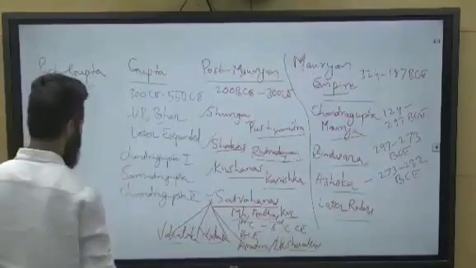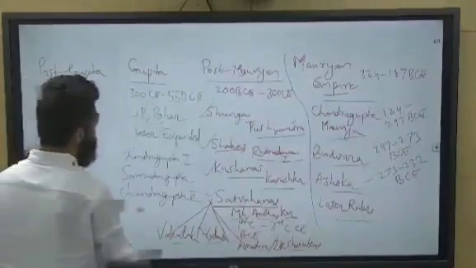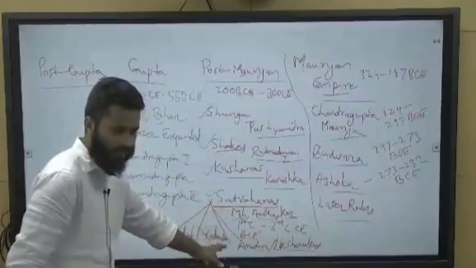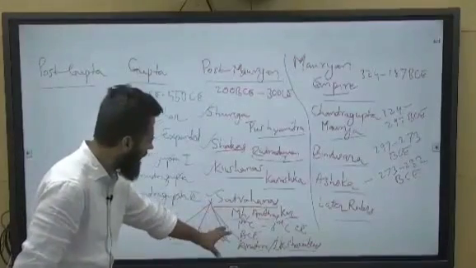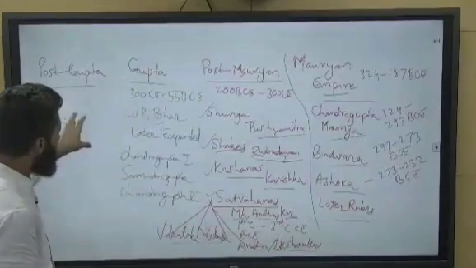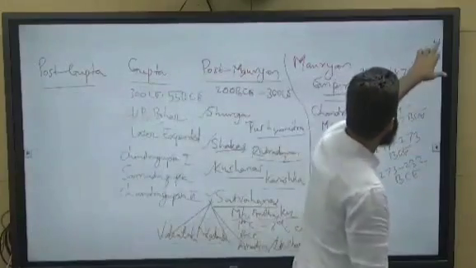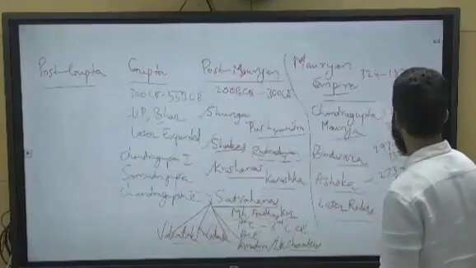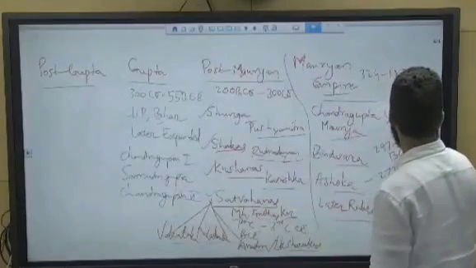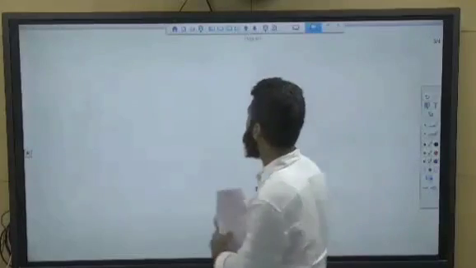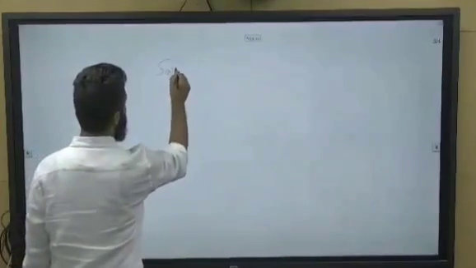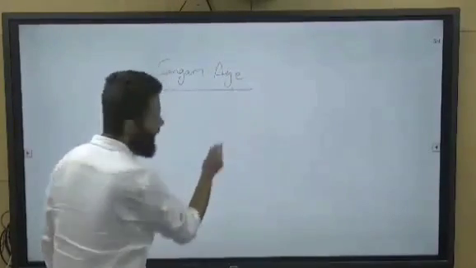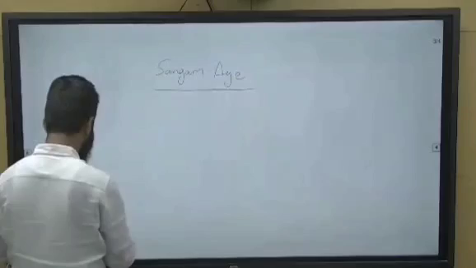Then came post-Gupta period, right? Now, these were mainly happening in the northern part of India. Basically, Satavahanas in the Deccan part or little southwards, but something more was happening in the southern part of India. That is Sangam age. Mainly it is in the southern part of India.